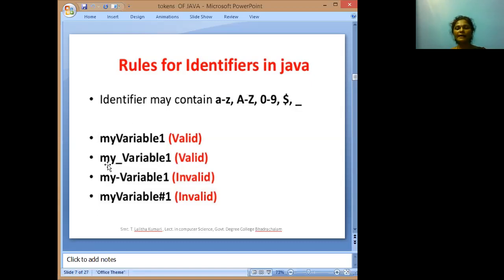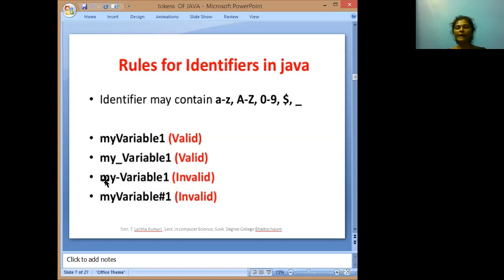Next, my_variable1 is also valid. Here an identifier may contain letters, digits, dollar symbol and underscore. Here we are taking the underscore, so this variable is also a valid one.